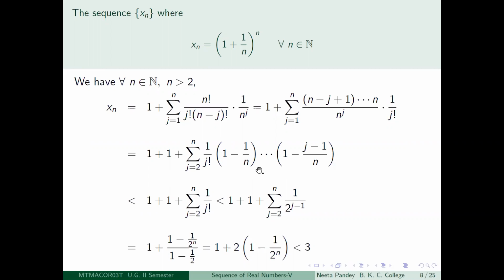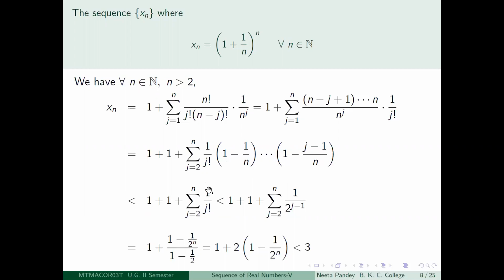1 minus 1 by n is less than 1, 1 minus 2 by n is less than 1, etc. 1 minus j minus 1 by n is less than 1, right? So all these products are numbers less than 1. So therefore, if you replace them by 1, your number increases. So this becomes strictly less than 1 plus 1 plus summation j is equal to 2 to n 1 by j factorial, because each of these is less than 1.